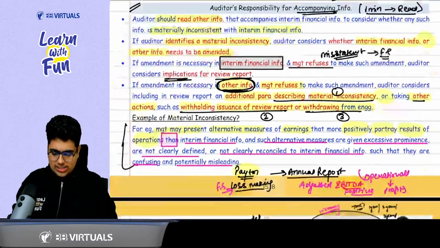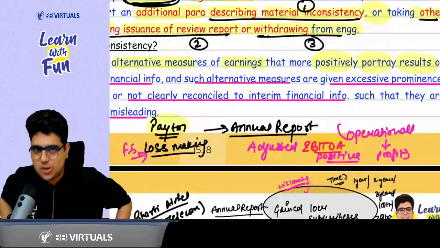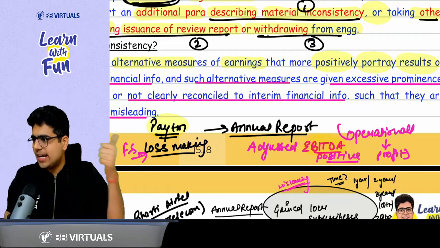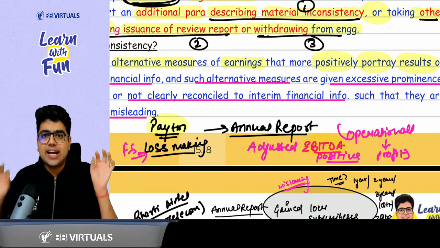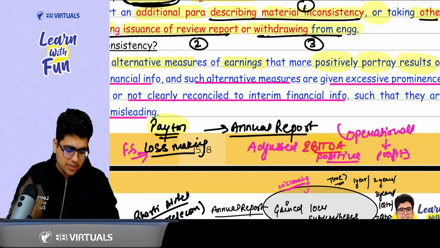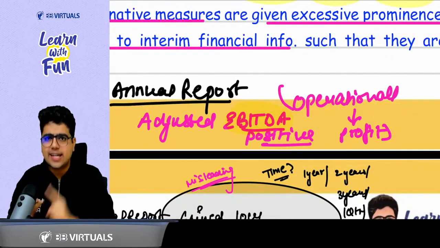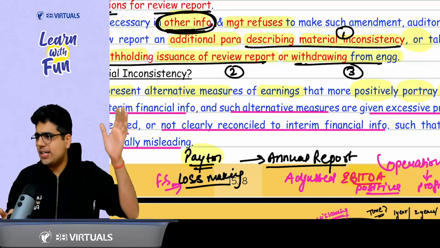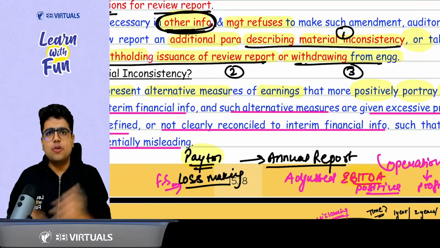Now, what is the example of material inconsistency we discussed? Let's say there is a loss-making entity called Paytm. In the P&L, you can directly see it is making a loss. But in the annual report, they have added a figure of adjusted EBITDA. What is adjusted EBITDA? Earnings before interest, tax, depreciation and amortization. This is called an alternate measure of earning. Now this is showing the company is having operational profits.